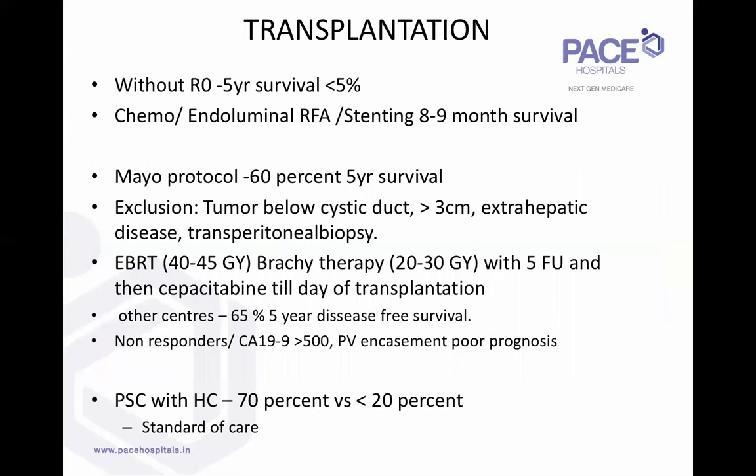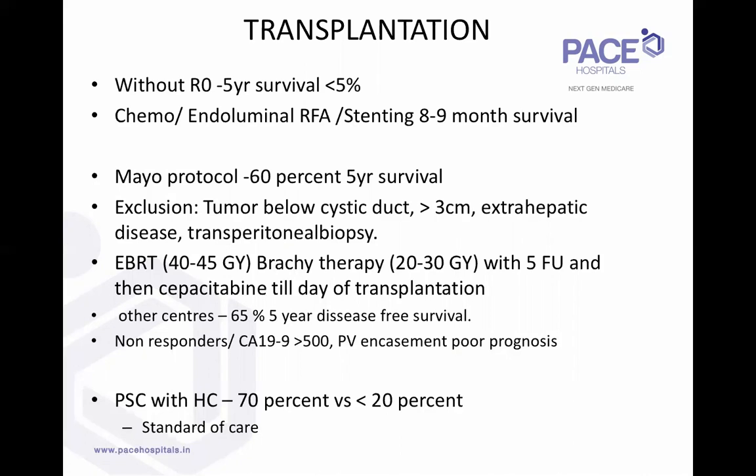One final thing about transplantation. Locally advanced inoperable, non-metastatic hilar cholangiocarcinomas do very poorly. Without R0 resection, the 5-year survival of these patients is less than 5%. When you treat with chemotherapy or endoluminal stenting or endoluminal RFA combined with stenting, the average survival in the literature is barely 8 to 9 months.